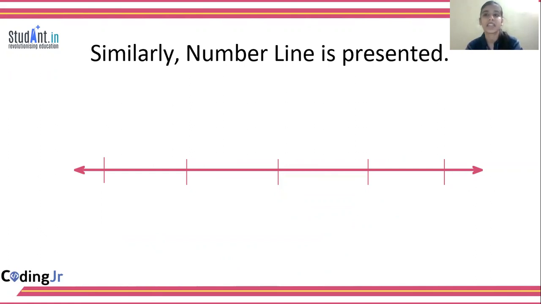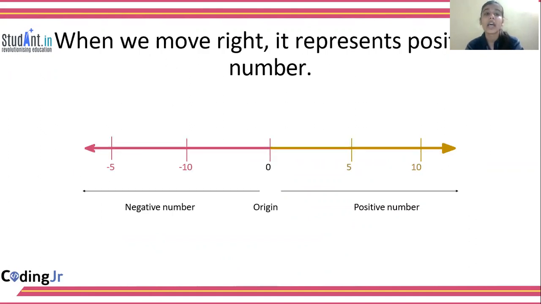So similarly, we are presenting the number line. How? That we'll see. When we move right, it represents the positive numbers. So this is a number line that is being shown to you. In the middle of the number line, we have the origin.